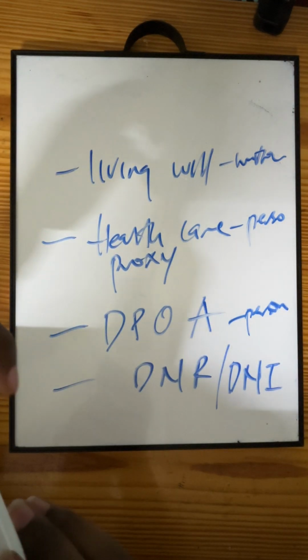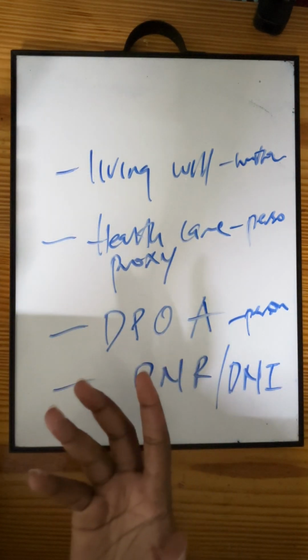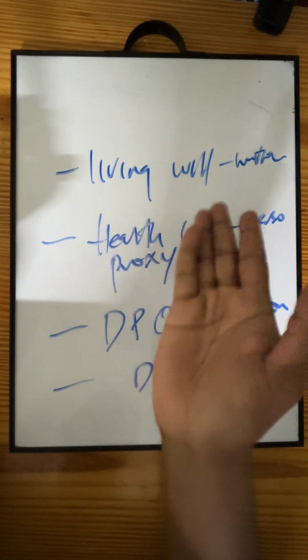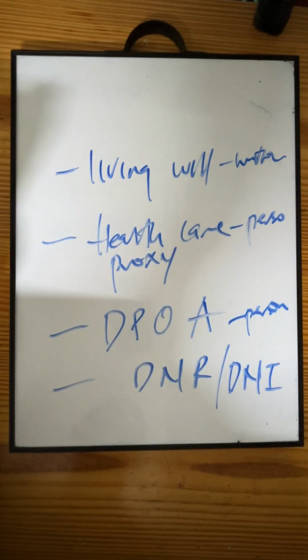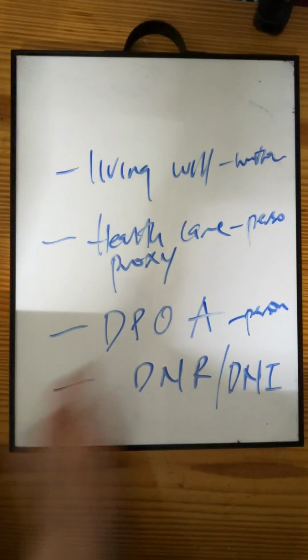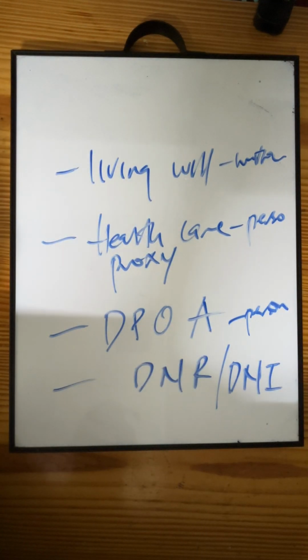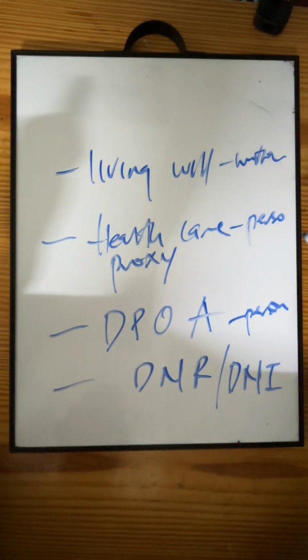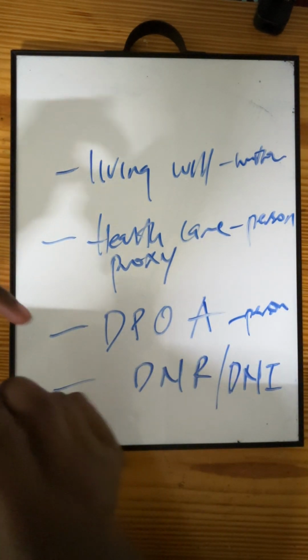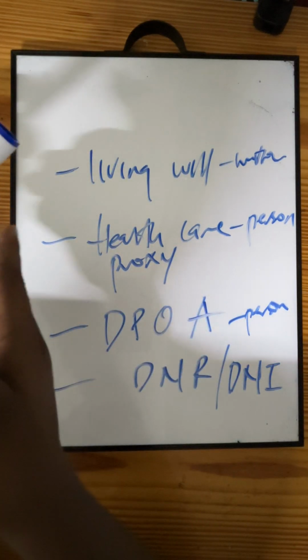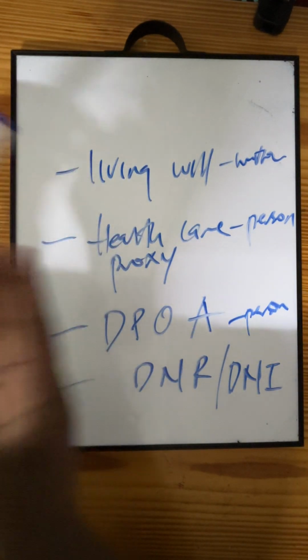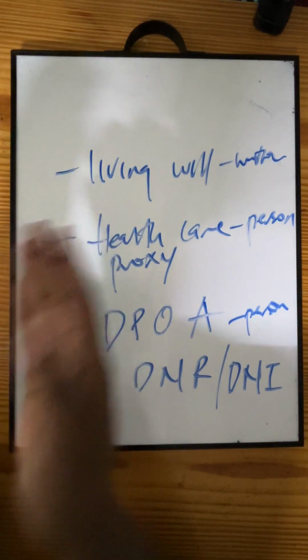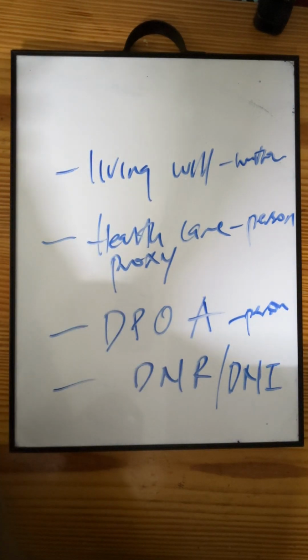Now, a living will is a written document that outlines what the patient wants and what they don't want. So they want something and they don't want something, right? Now the healthcare proxy is a person that the client designated for making decisions about their care.